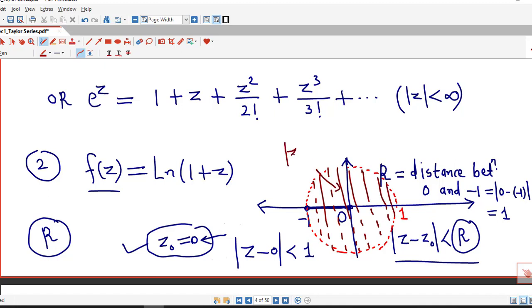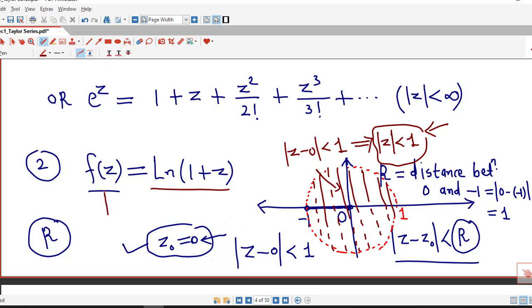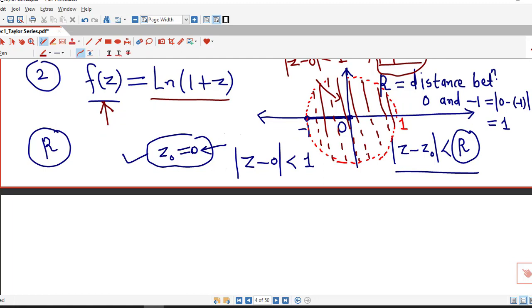This open disk is nothing but center z0, where z0 equals 0, and radius 1. So this function, principal logarithm of 1 plus z, is analytic in the open disk absolute value of z less than 1, that is, it is analytic in the circle with center z0 and radius 1. Therefore we can represent f of z in terms of a Maclaurin series, which is valid in the open disk represented by absolute value of z less than 1. With this in mind, we try to find the Maclaurin series of this function.